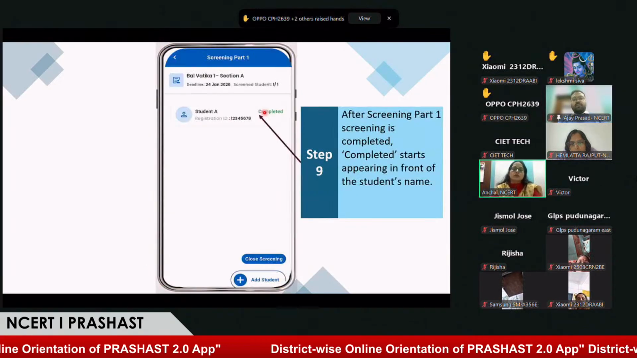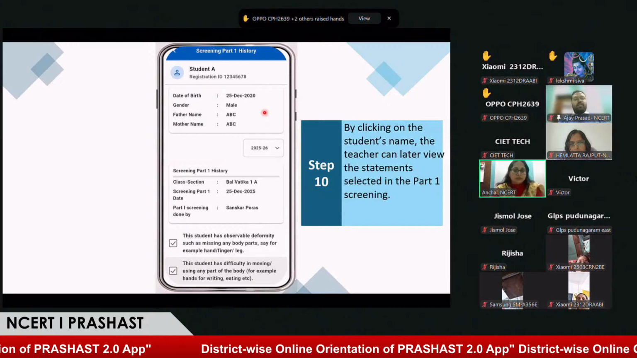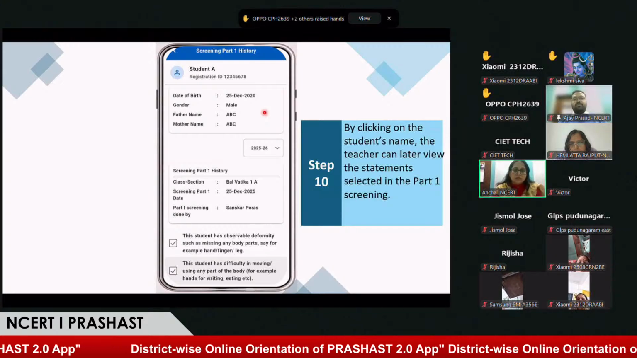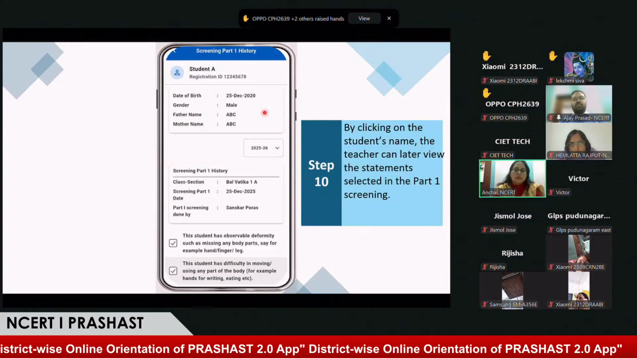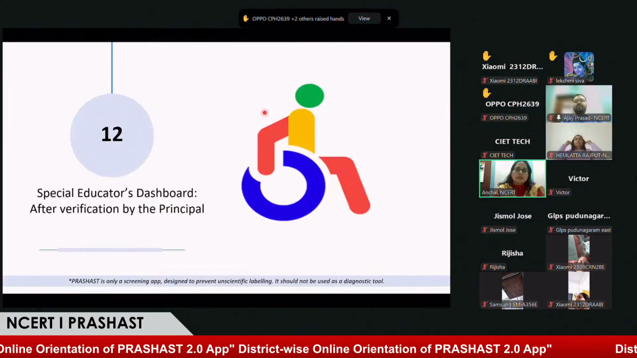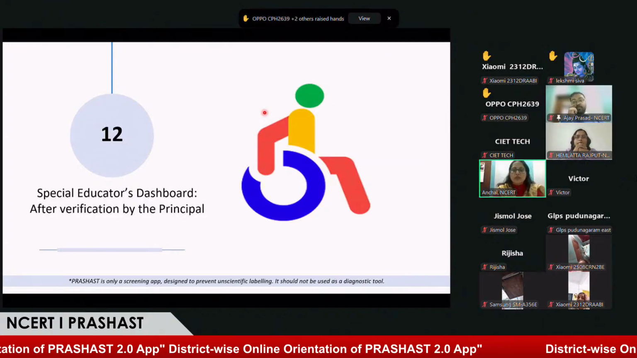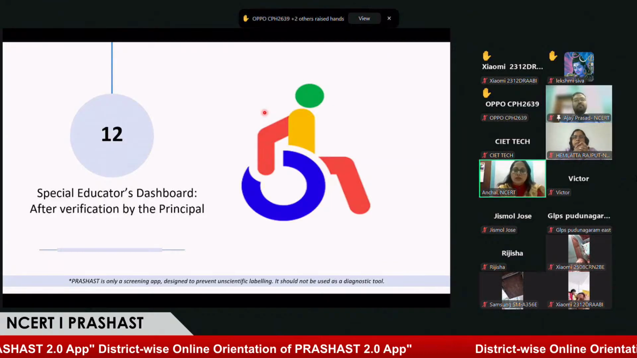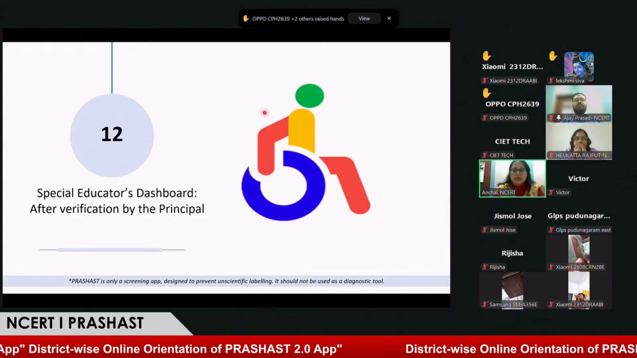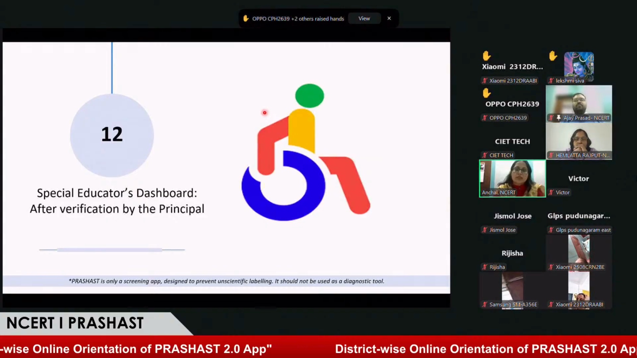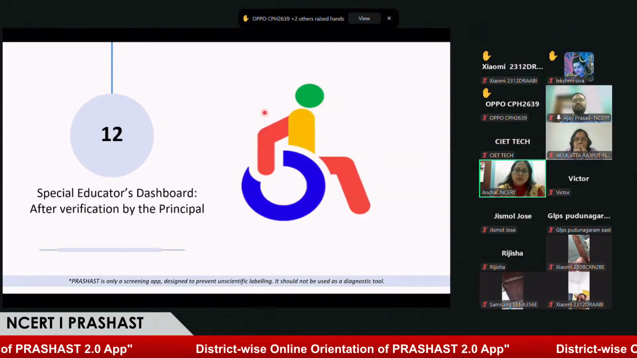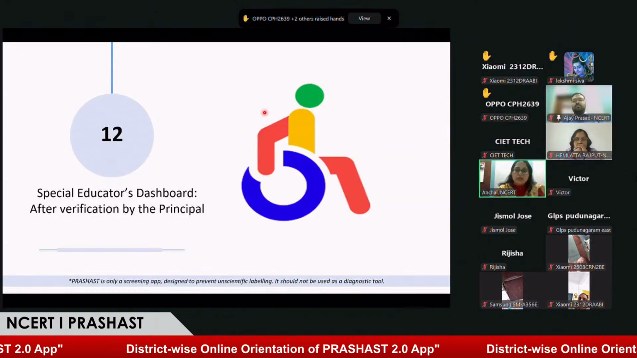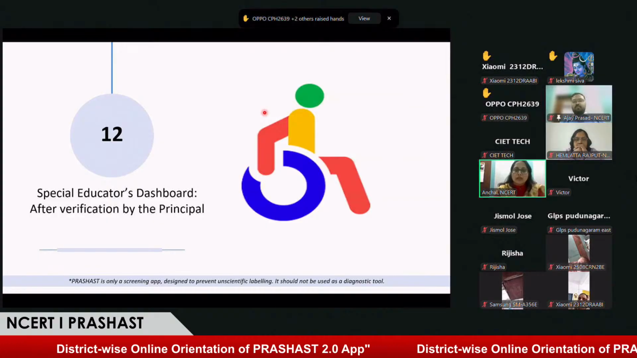So this is the process of screening part 1, and the teacher can see the history of the students or the options that he or she has selected for a particular student. In the part one screening, the teacher only needs to observe the student for 10 to 15 days, discuss with their colleagues, the other subject teachers and parents, and just read these statements. And if he or she finds any behavior in the student, just tick on that and submit this form.